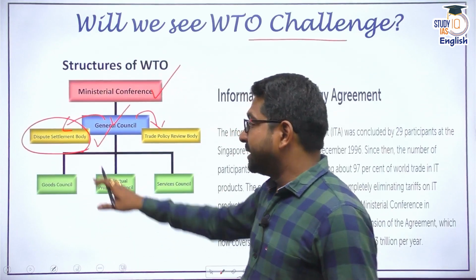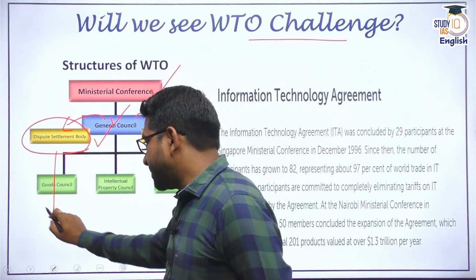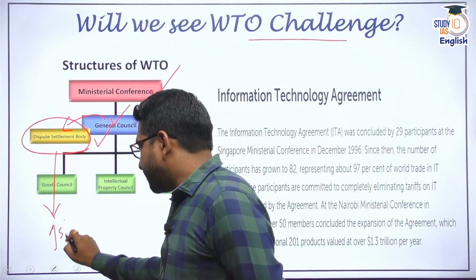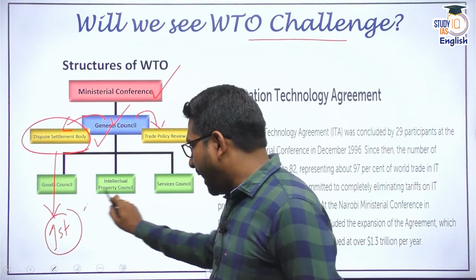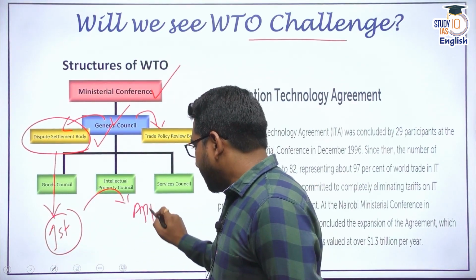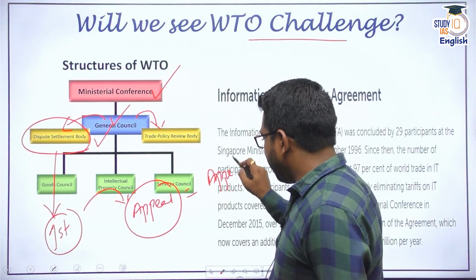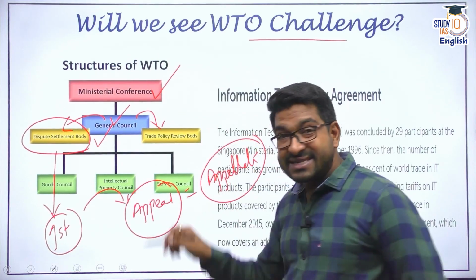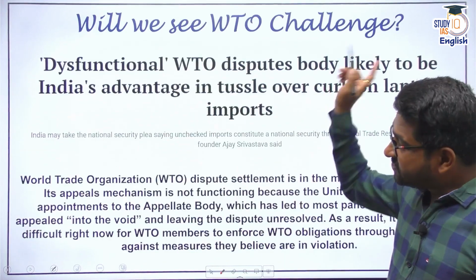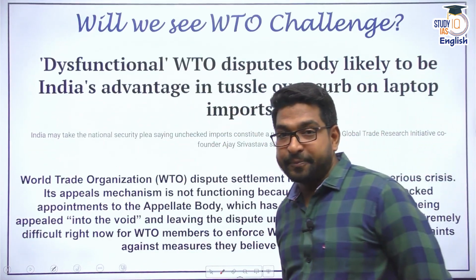I told you there is a dispute settlement body. Now what happens? The dispute settlement body gives you the first decision, and this decision I can appeal. Where can I appeal? There is an appellate body as well. There is an appellate body of WTO, and this appellate body has been dysfunctional from 2019. It has been dysfunctional. Why has it been dysfunctional?